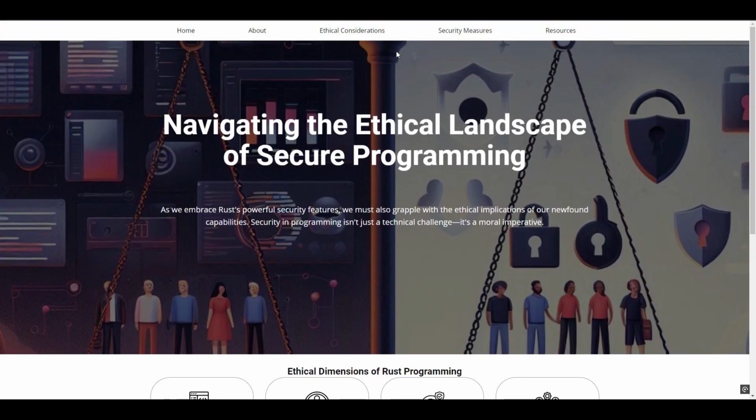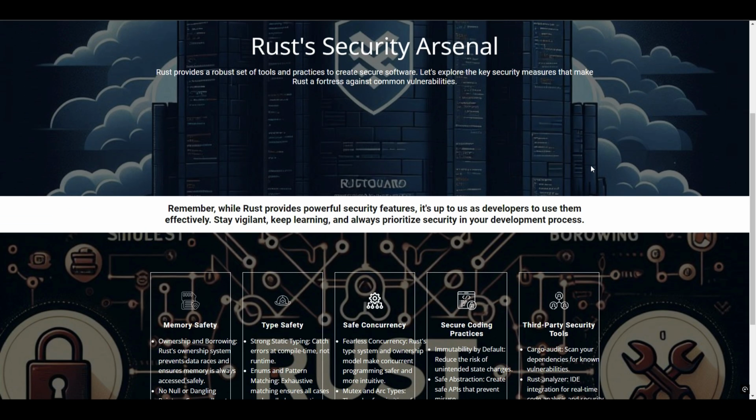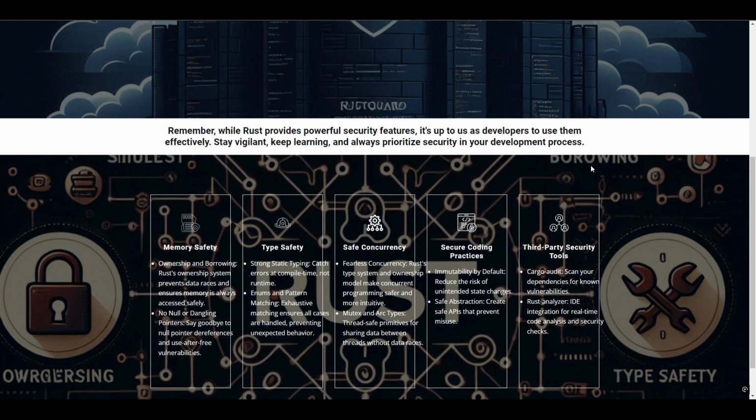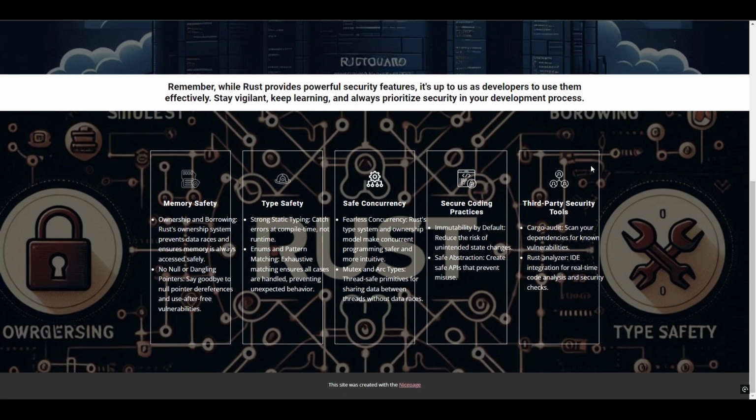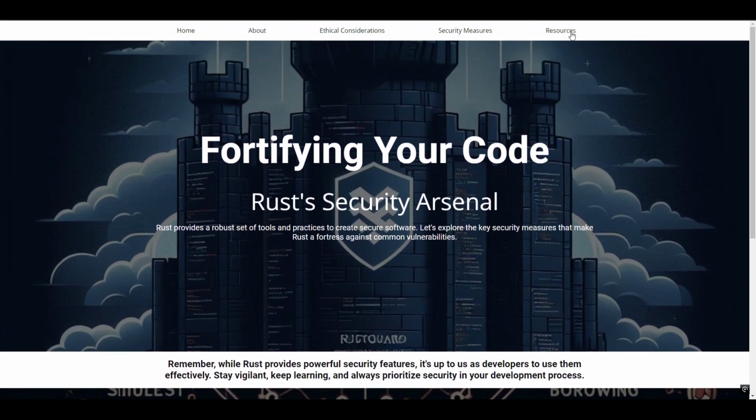And then for the security measures, we want to fortify our code, and Rust has a very robust security arsenal. So we talk about memory safety, type safety, safe concurrency, secure coding practices, and then third-party security tools.